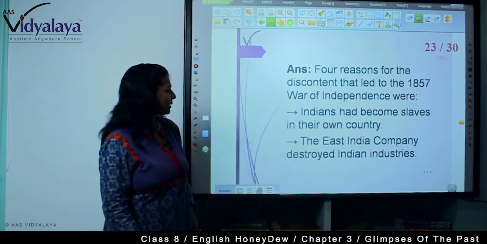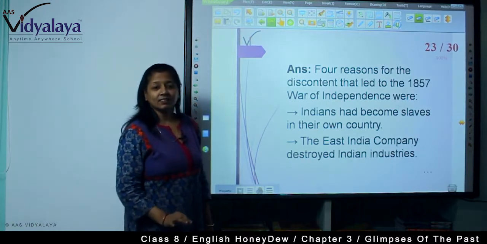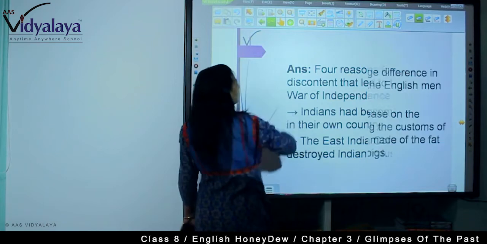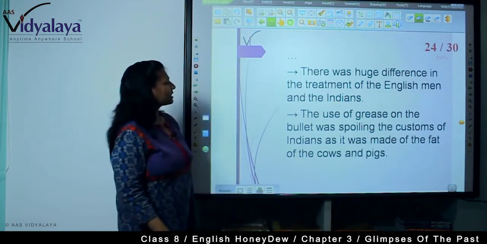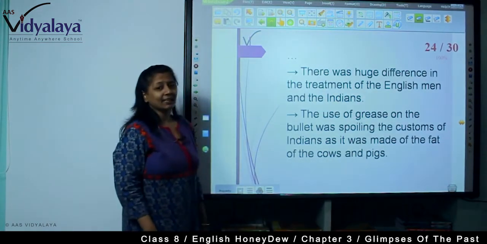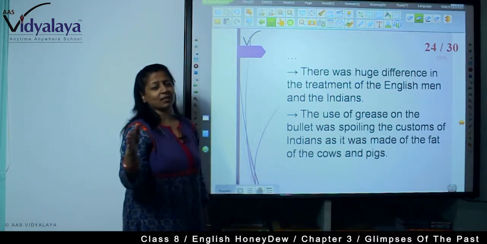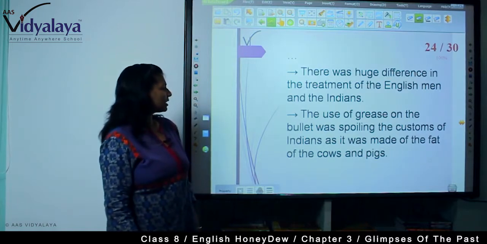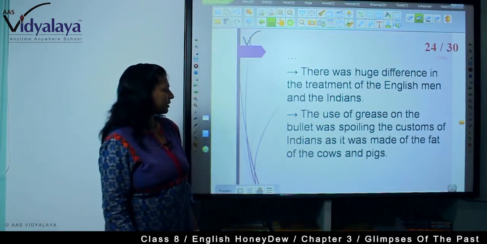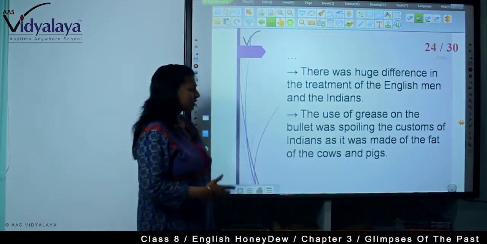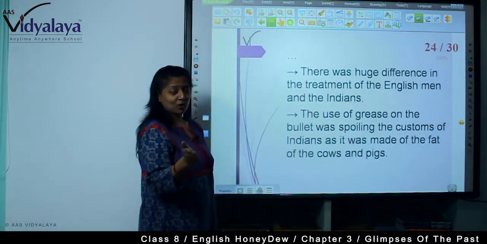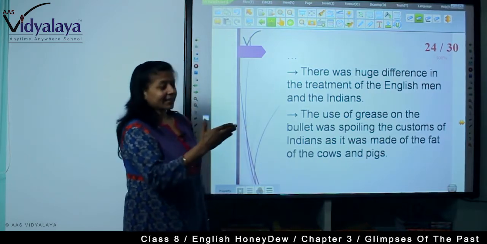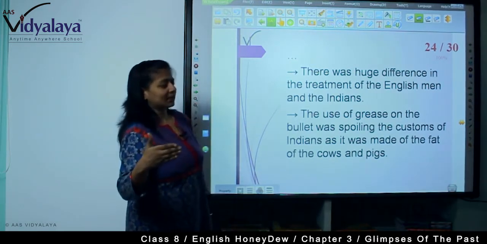The East India Company destroyed Indian industries. There was a huge difference in the treatment of the Englishman and the Indian in the army as well as in the offices. The use of grease on the bullet was spoiling the customs of Indians, as it was made of the fat of cows and pigs. As I have explained, they ill-treated all the communities of India.